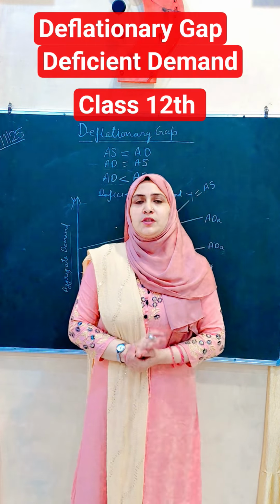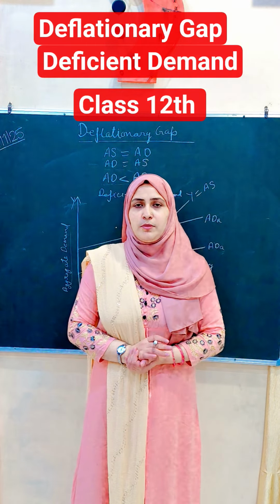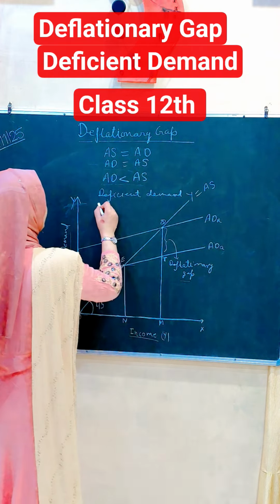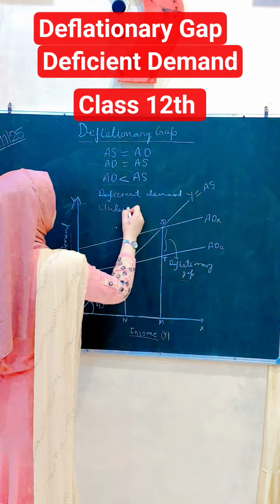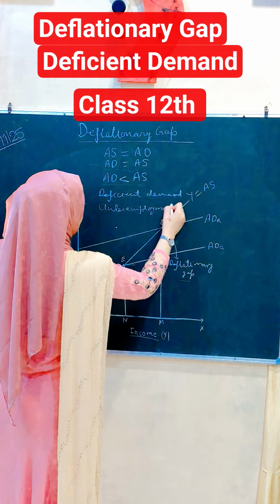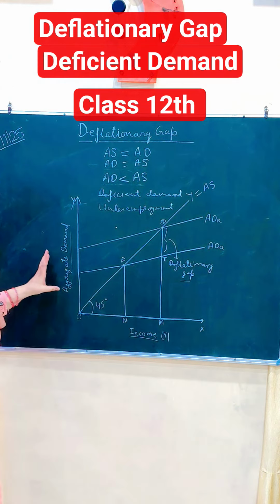So in this situation, resources are not fully utilized in the economy. There is excess capacity in the economy, and this is a situation of underemployment. So let's understand it with the help of a diagram.